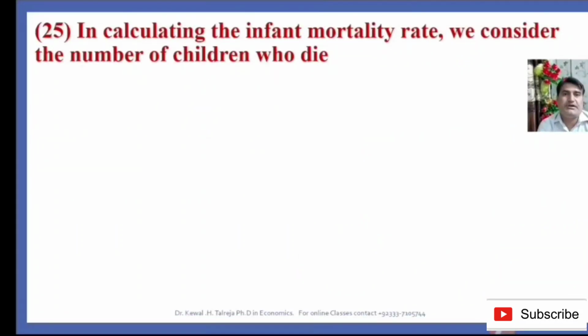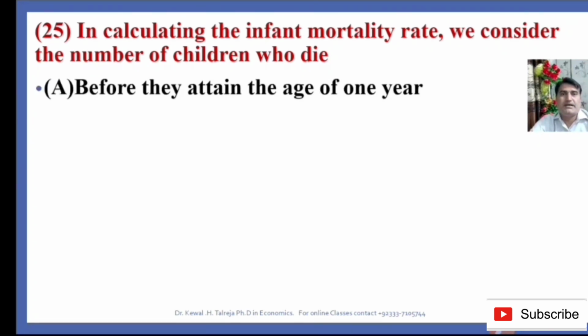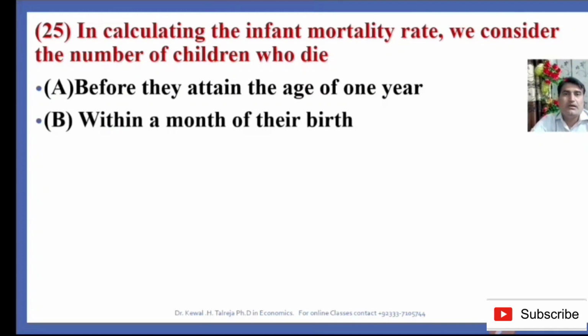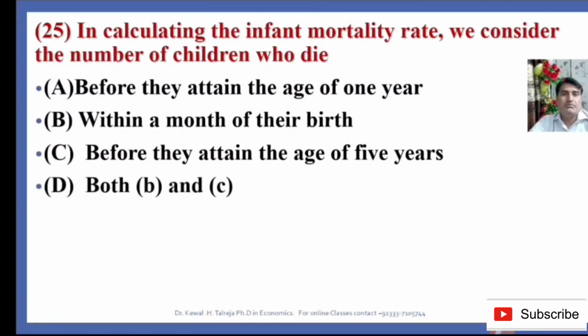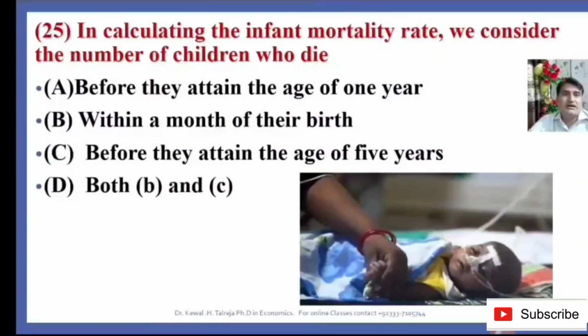Question number 25. In calculating the infant mortality rate, we consider the number of children who die: option A, before they attain the age of 1 year, option B, within a month of their birth, option C, before they attain the age of 5 years, option D, both B and C. So when we calculate the infant mortality or infant death rate, we consider the number of children who die before they attain the age of 1 year. So answer A is the right answer.